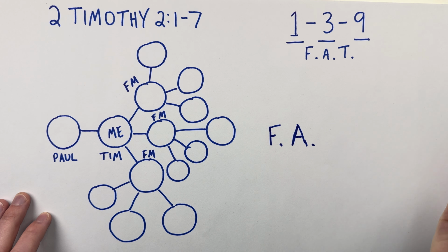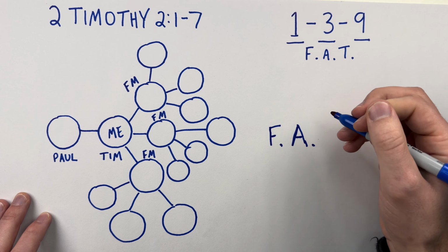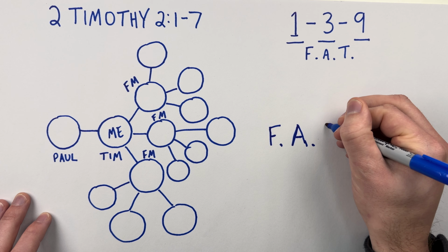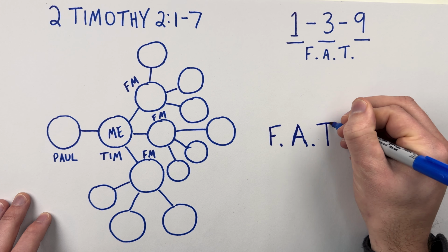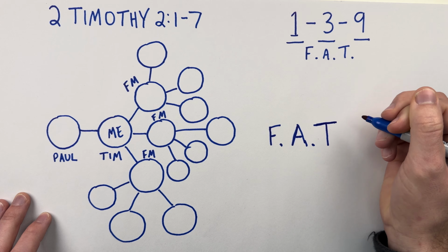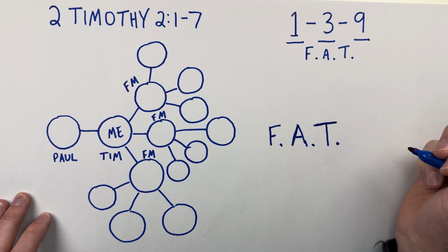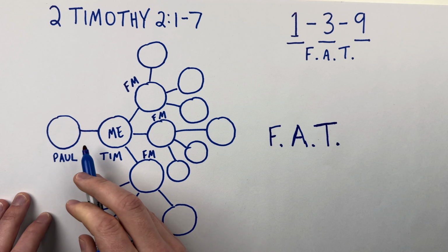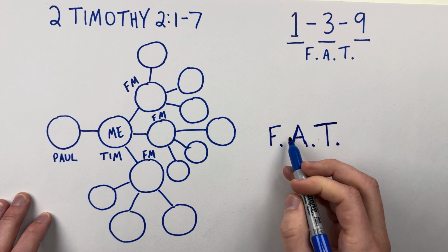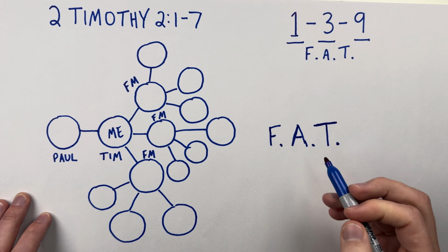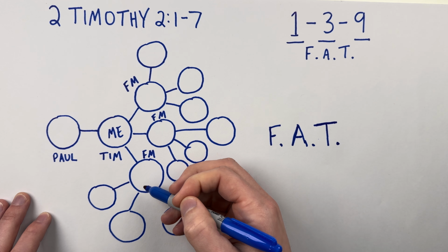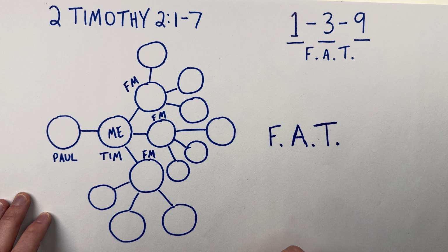That's the A. And then we also see it says a good athlete is not crowned unless he competes according to the rules. And we know athletes are willing to practice as much as possible to win the race. And so we can just see this as teachable as a T. And so when we're looking to make disciples, we can use this acronym, F.A.T, F-A-T, to find out who are the faithful men that we want to invest in.